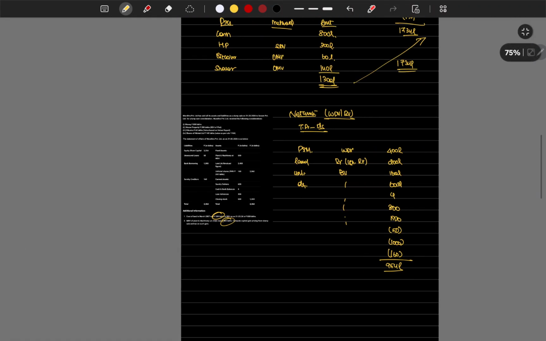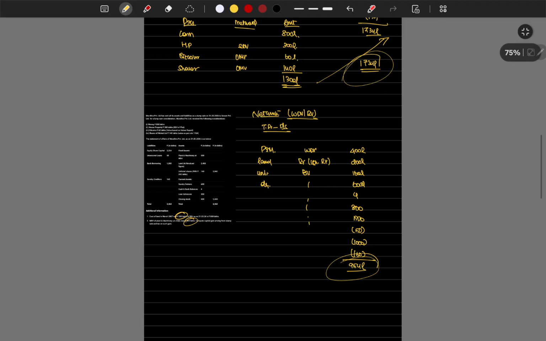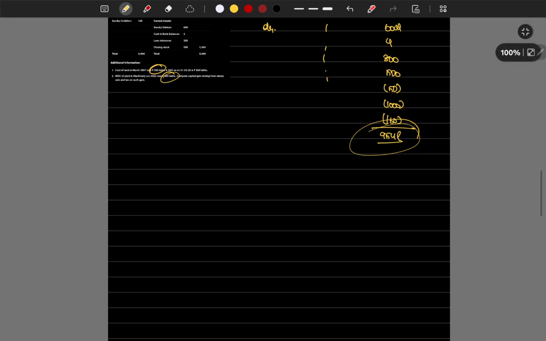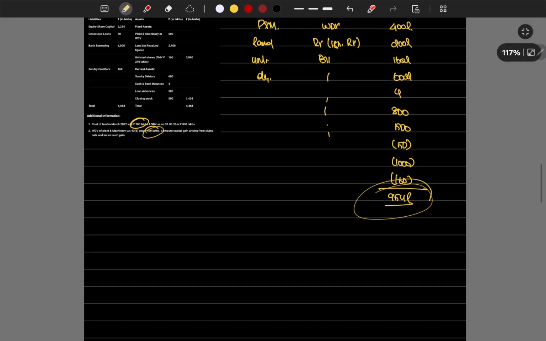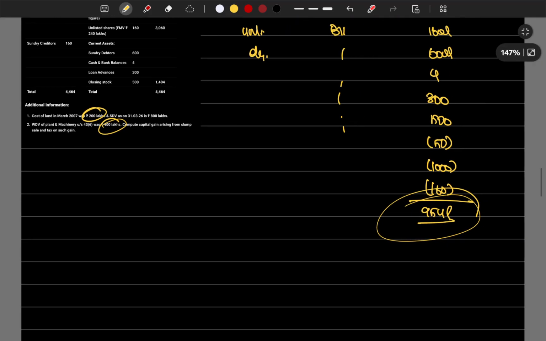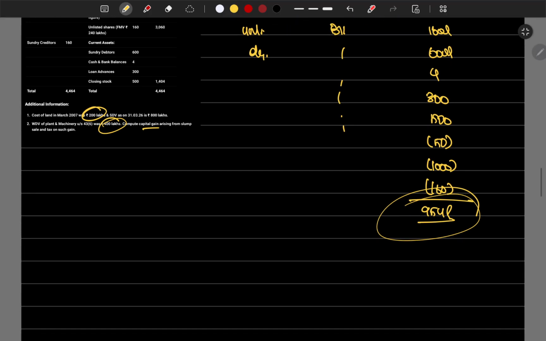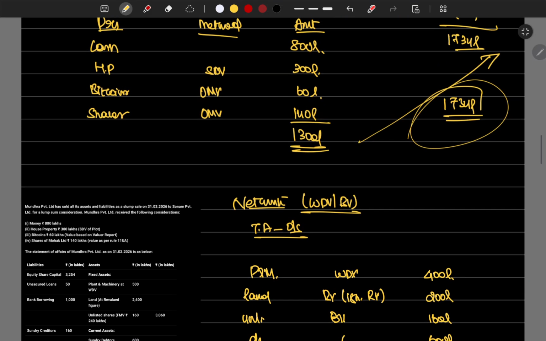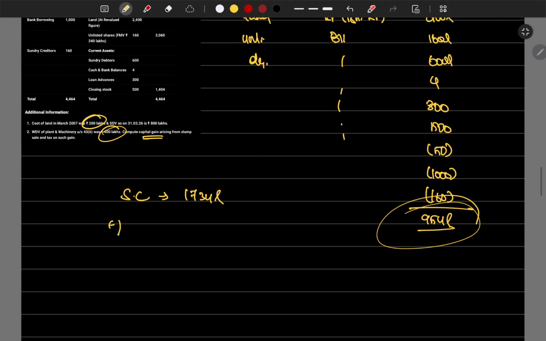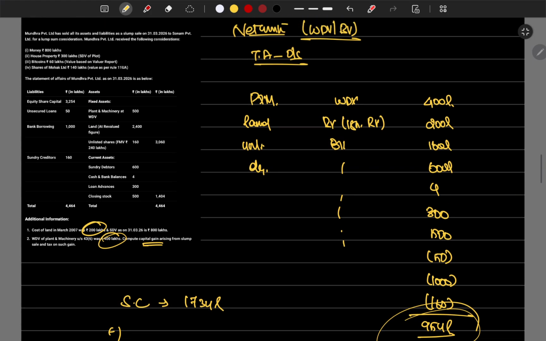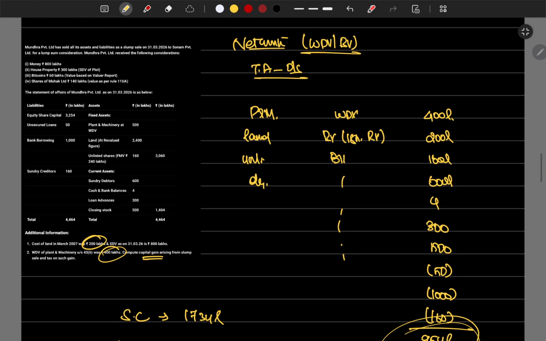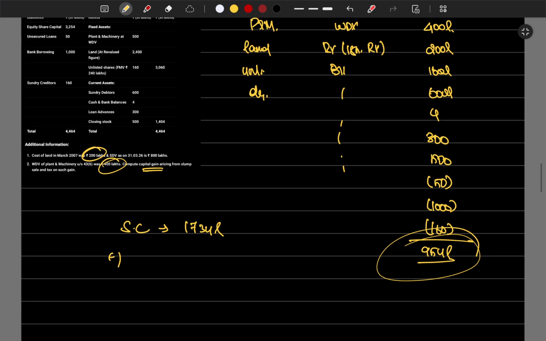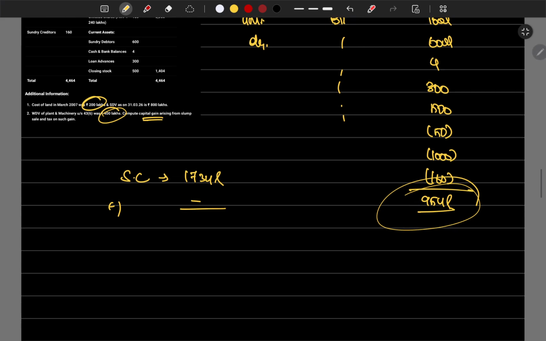So we have calculated the net worth, and the sale consideration also we have considered. Now we directly need to calculate the capital gains only. They have asked us to calculate the capital gains. What's the sale consideration? 1734 lakhs, right? Minus transfer expenses, is there any given? No transfer expenses are given, so directly you put it as nil.